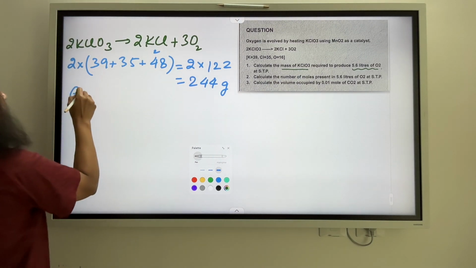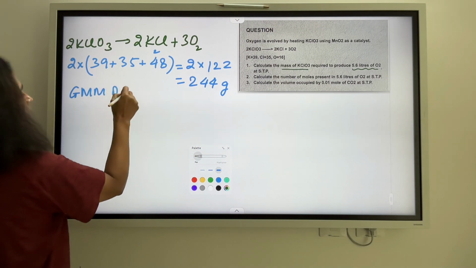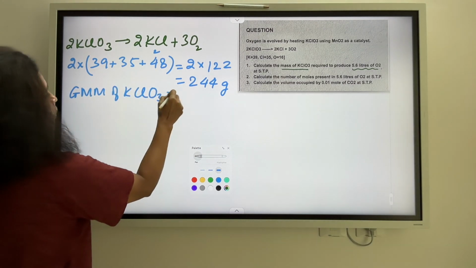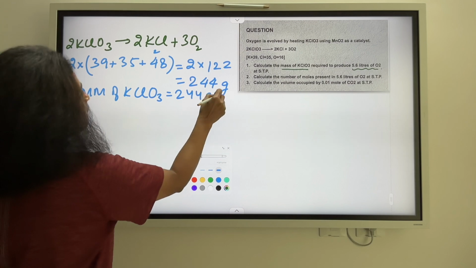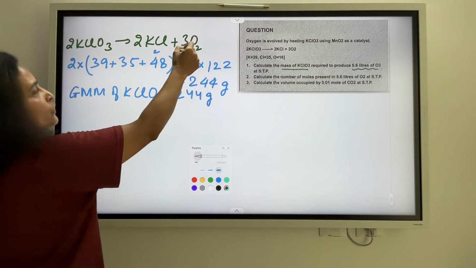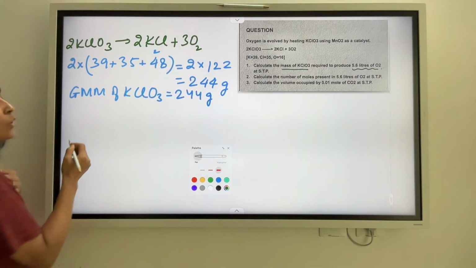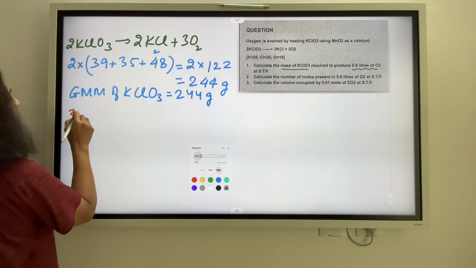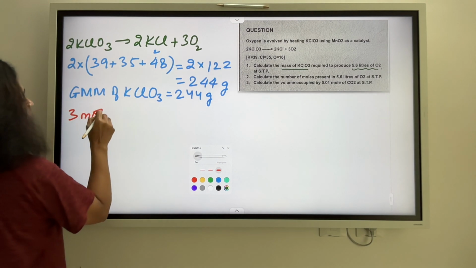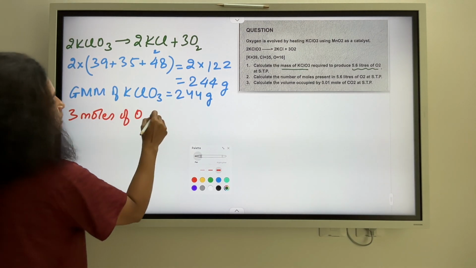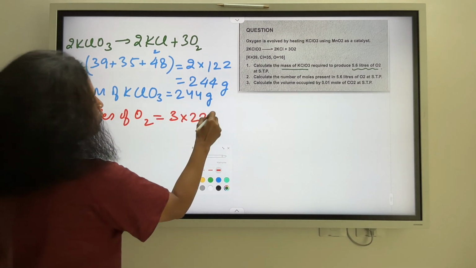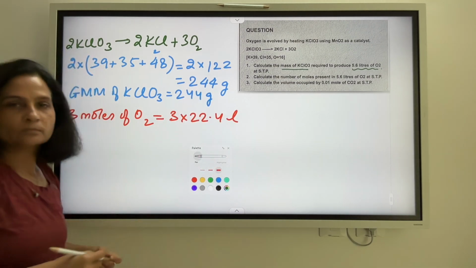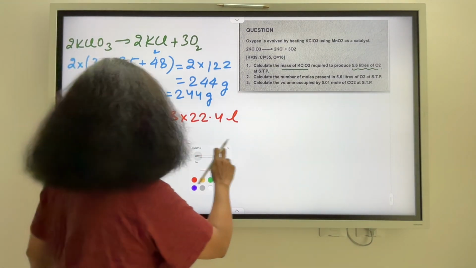So the gram molecular mass of KClO3 is how much? 244 grams. And 3 moles of oxygen will be how many volumes, how many liters? So 3 moles of oxygen is equal to 3 into 22.4 liters of oxygen, isn't it?